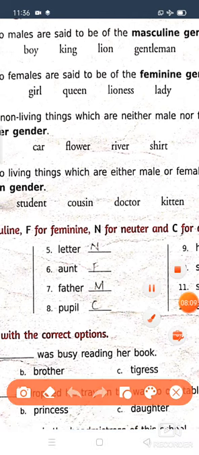Letter is a non-living thing, so we have to write N, neuter gender. Aunt means a lady, female, so you have to write F. Next, father is M. Pupil, we don't know whether the pupil is a male or a female, so you have to write common gender. Okay, now we will see the next one.